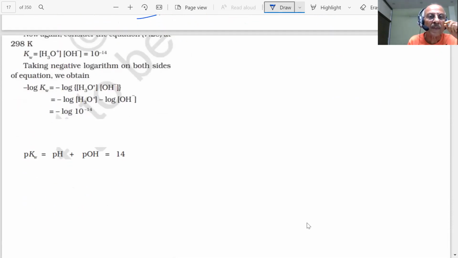Therefore, these are going to be important. This is our Kw, 10 to the minus 14, and pKw is 14, and pKw is equal to pH plus pOH, which is equal to 14.